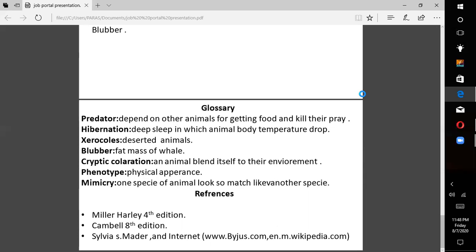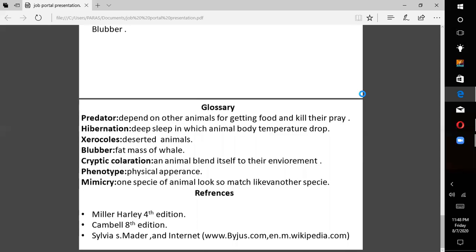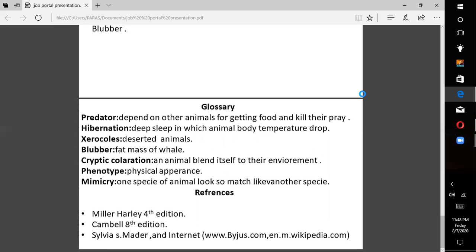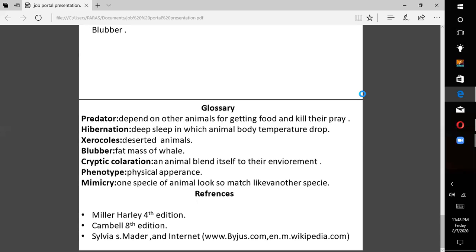These are the references for my whole presentation, which I collected from different books and some internet websites. The books are Miller and Harley 4th edition, Campbell 8th edition, and Sylvia's Matter, and the internet. The websites are www.byjus.com and m.wikipedia.com. That is all about my presentation.